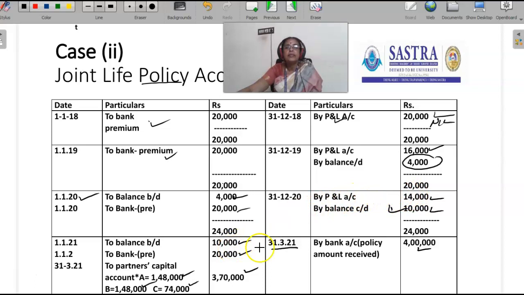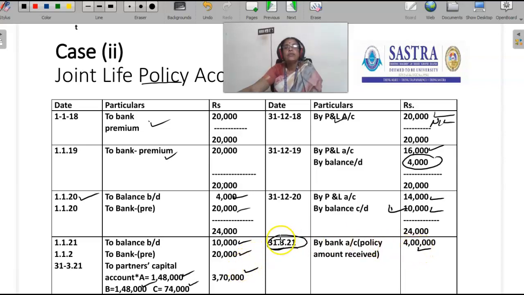This is the last year, because on 31st 3/21 a partner died, and so the balance is 10,000 rupees. They paid the premium of 20,000 on 1/1/21 as usual, and on 31st 3 itself, the company receives the policy amount, that is 4 lakhs.